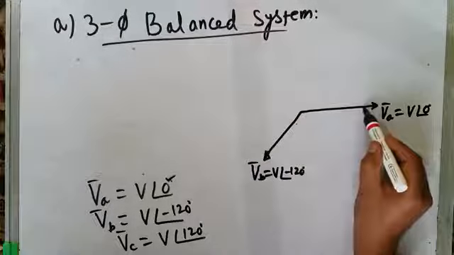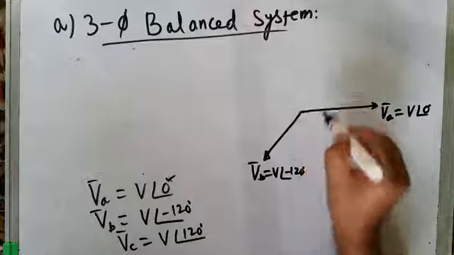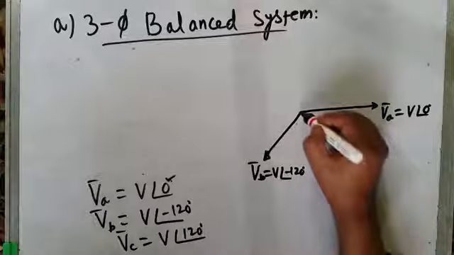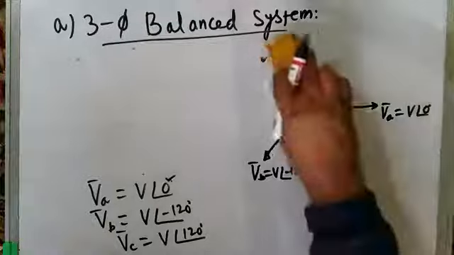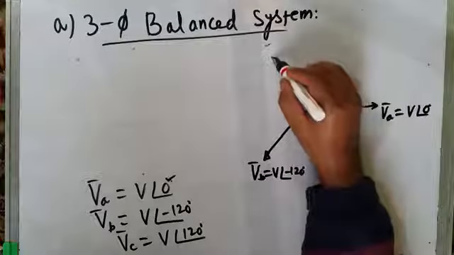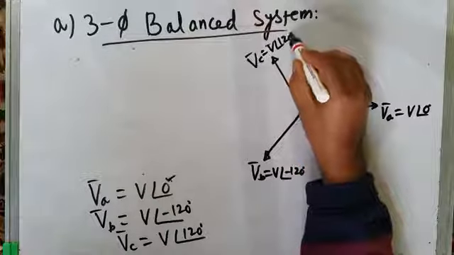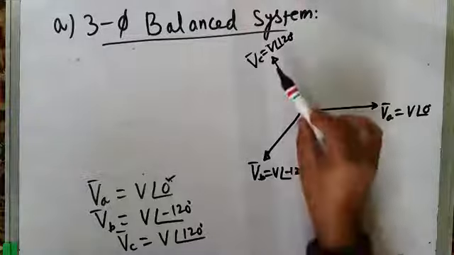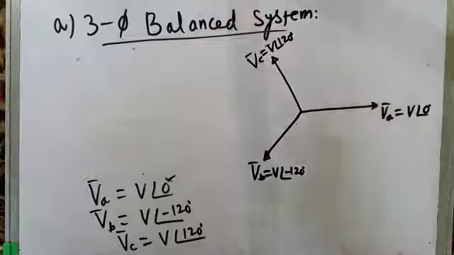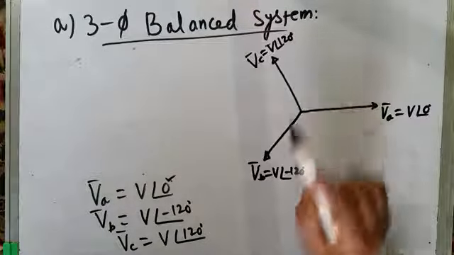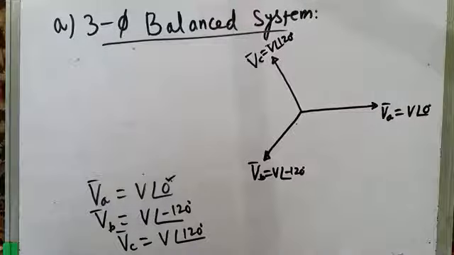Minus 240 degrees with respect to VA. If you move in this direction, it is at an angle of plus 120 degrees. So this is your VC, VC equal to V at an angle of plus 120 degrees. This VC lags behind VA this way by 120 plus 120, 240 degrees, and this way 120 degrees. That's why I have written plus 120 degrees. This way it is minus 240 degrees, and in this direction it is plus 120 degrees.